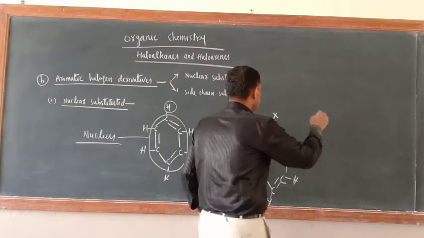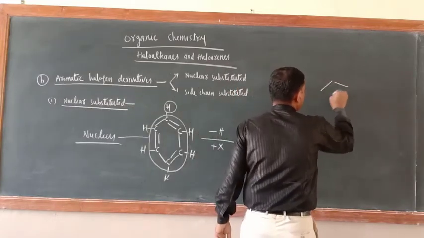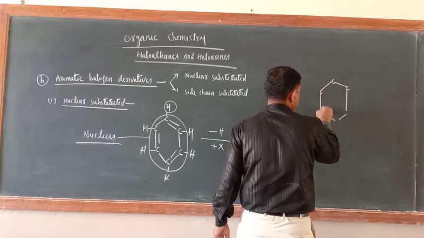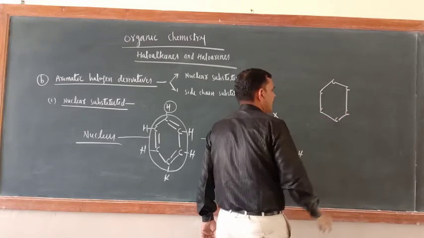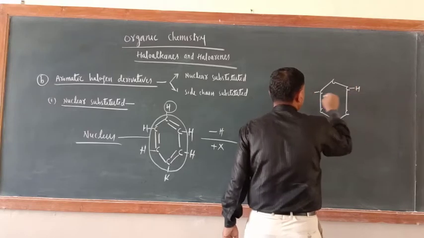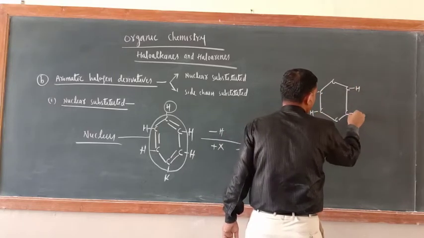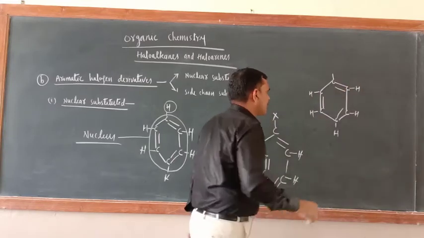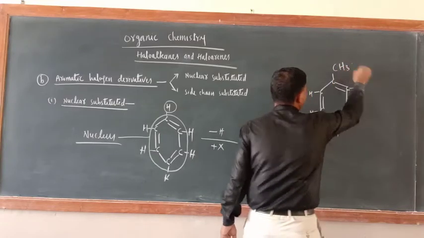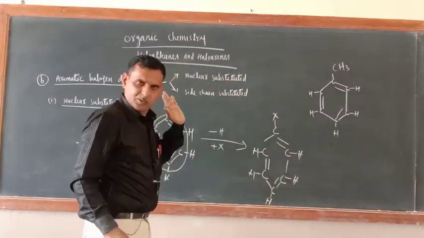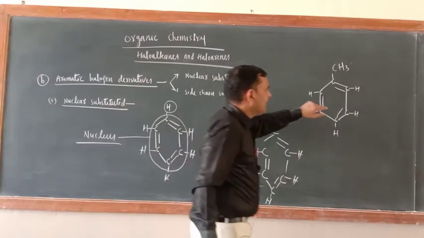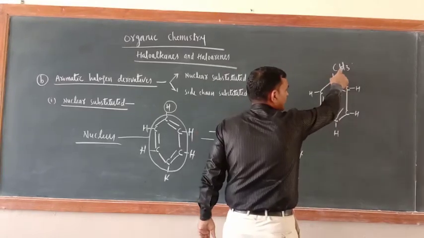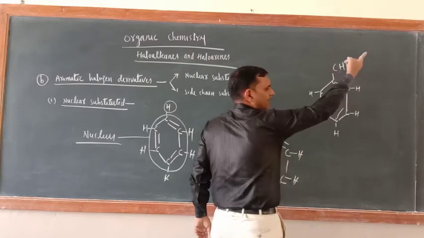Just see here, this is C, here also C, here also C, here also C. Now here H, here also H. Suppose this hydrogen has been replaced by one more side chain, CH3. Now the halogen may not be attached in the nucleus; it may replace a hydrogen of the side chain and get attached.